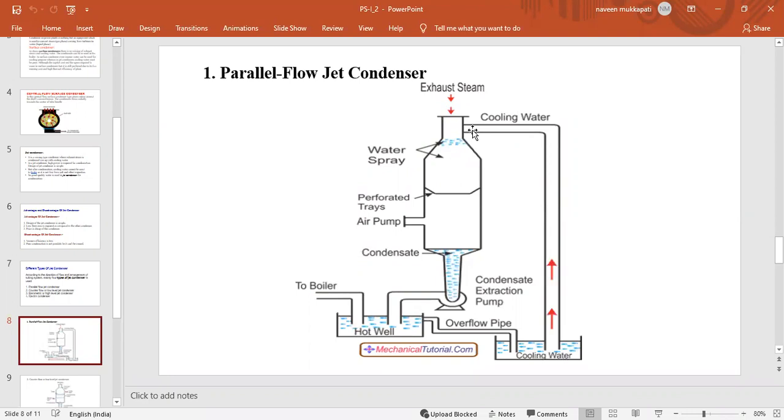Then quickly it will be converted into the liquid form. That's why we are using the water sprayers at this point.